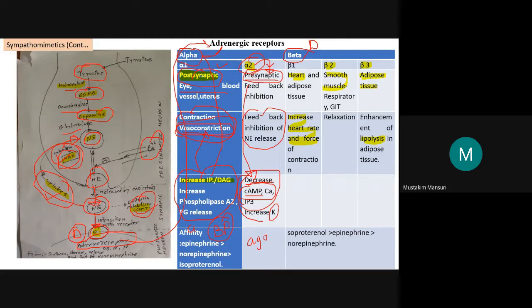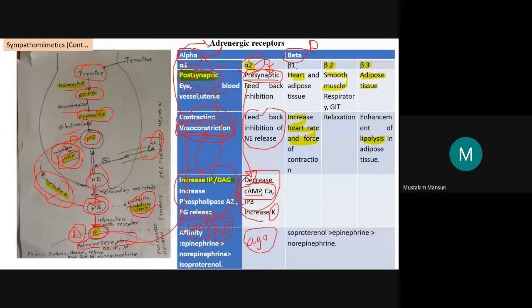Remember this whenever you are studying the chapter hypertension in pharmacology or therapeutics. So alpha 1 antagonist is preferred for the treatment of hypertension, and alpha 2 agonist is also used for hypertension treatment. Now coming to the beta receptors.